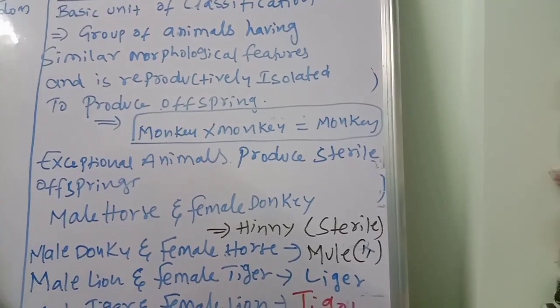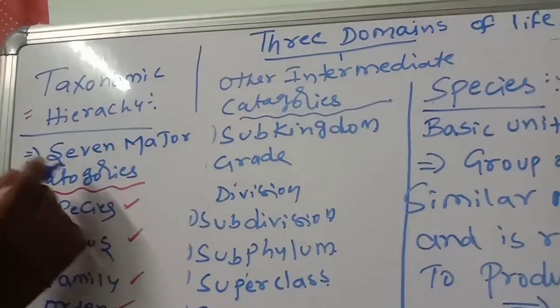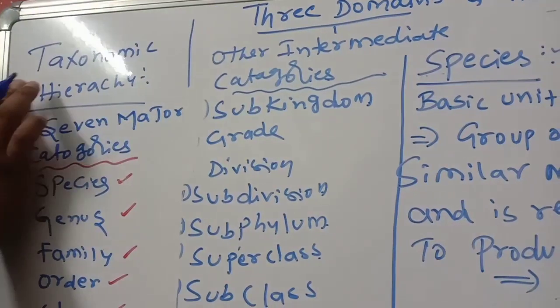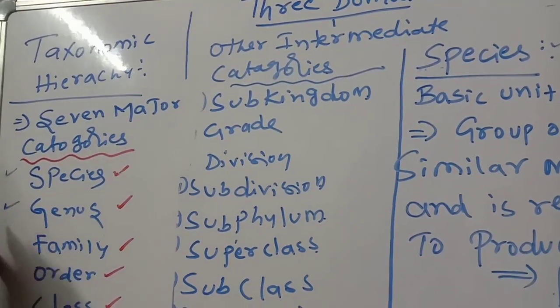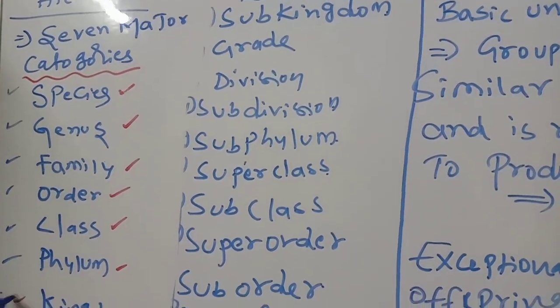What are the points you should remember? Observe carefully once again. The taxonomic hierarchy contains 7 major categories: species, genus, family, order, class, phylum, kingdom.